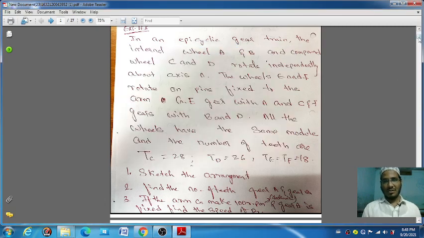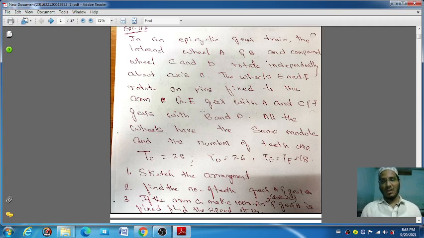Next, what is it saying here? Gears A and C mesh with E, and F with B and D, and all the wheels have the same module.